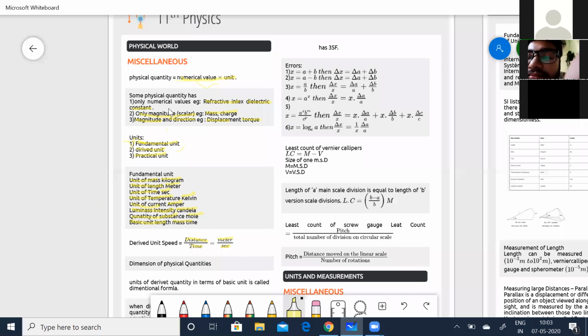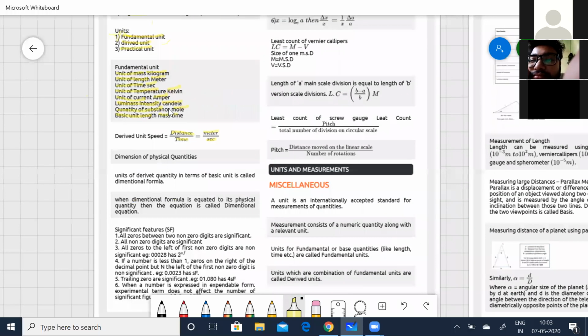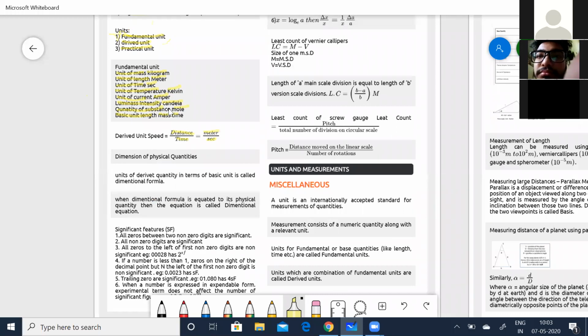Next, coming to the dimensions of physical quantities. Units of derived quantities in terms of basic units are called the dimensional formula. When a dimensional formula is equated to its physical quantity, then the equation is called the dimensional equation.